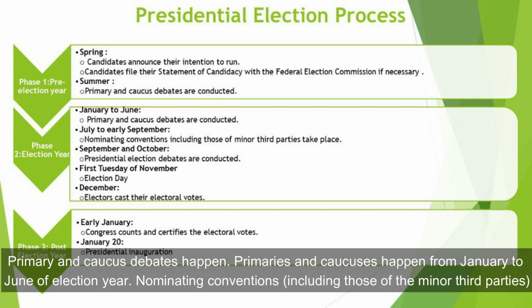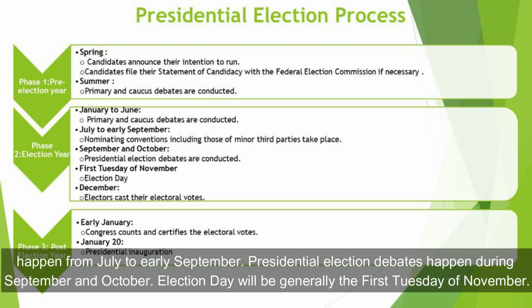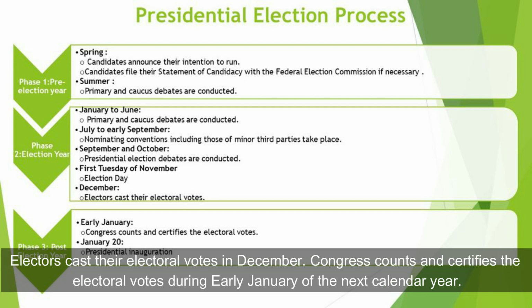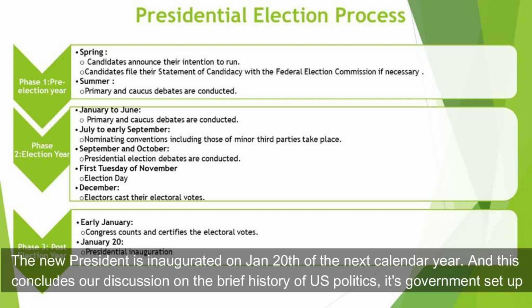Nominating conventions happen from July to early September. Presidential election debates happen during September and October. Election day will be generally the first Tuesday of November. Electors cast their electoral votes in December. Congress counts and certifies the electoral votes during early January of the next calendar year. The new president is inaugurated on January 20th of the next calendar year.